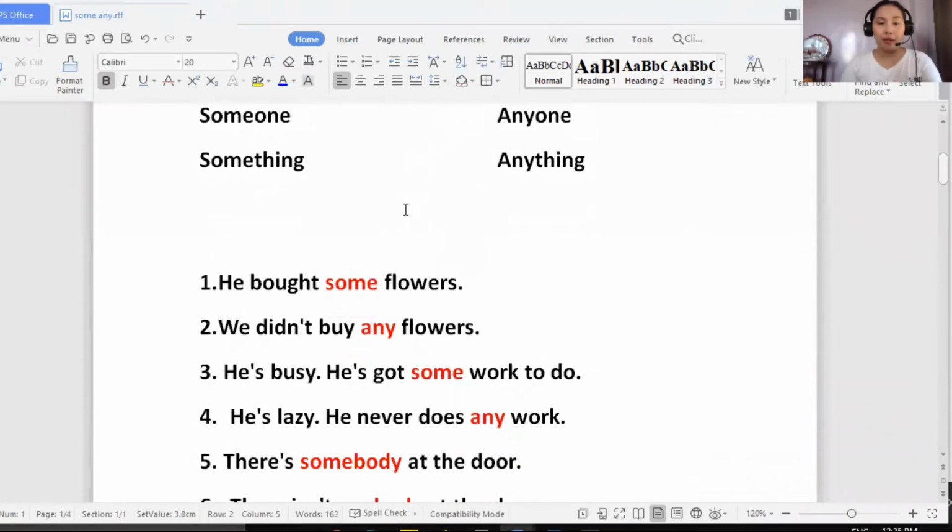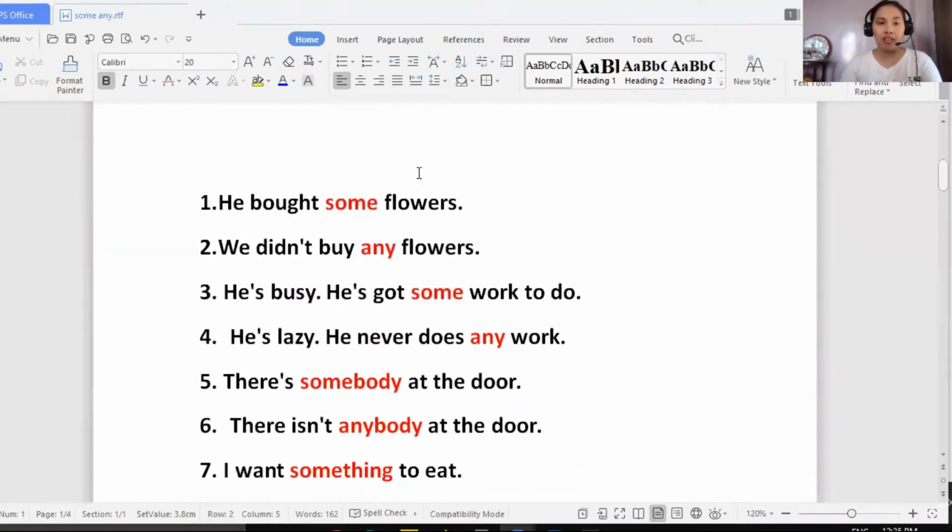Now let's go first with some and any examples. We have it here at the bottom. We have here some examples. Number one, he bought some flowers. If you notice here, guys, this sentence is a positive sentence because we couldn't see the word not. And the meaning of the sentence is positive, meaning that it's not a negative sentence. There's no refusal. There's no word without. So that means this sentence is a positive sentence.